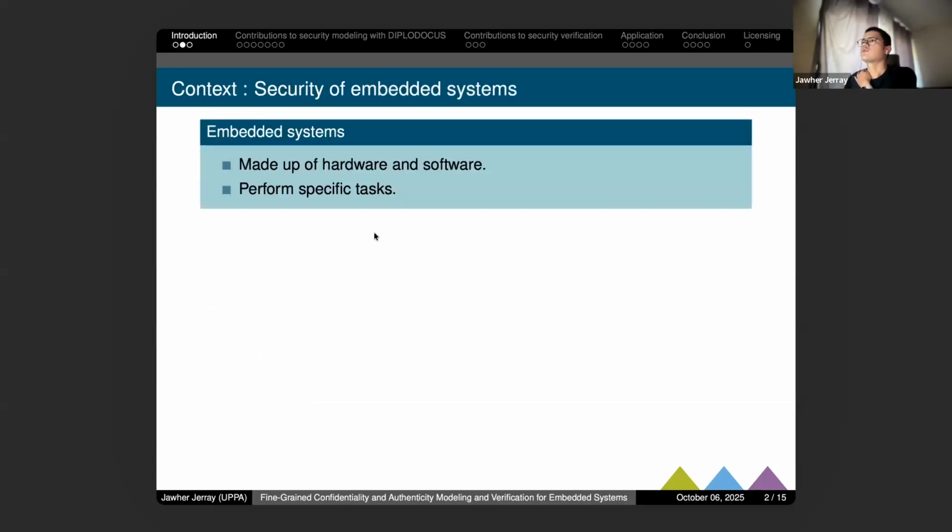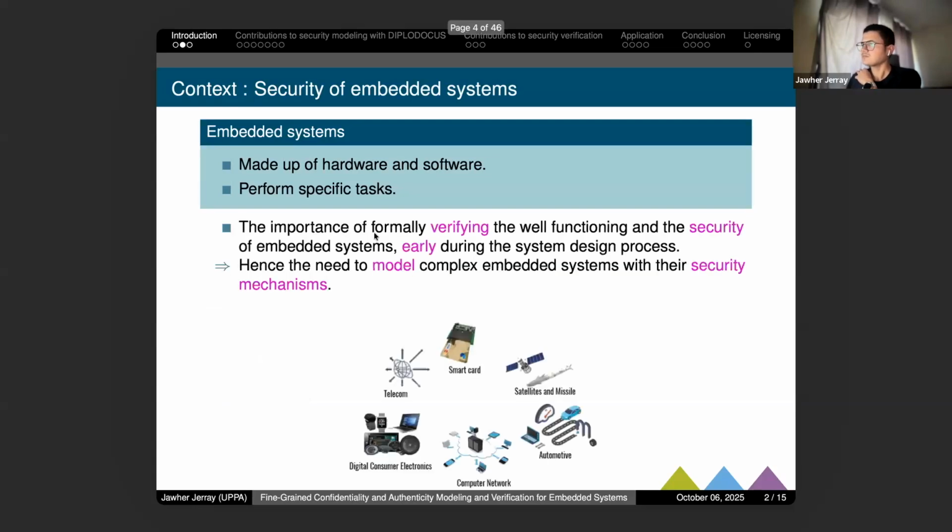So for the context, we talk about the security of embedded systems. Embedded systems are systems made up of hardware and software parts that perform specific tasks.